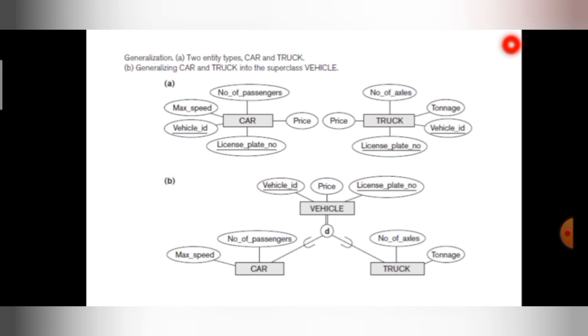What is the common feature? Car and truck both are vehicles only. Both car and truck have the vehicle ID, and also both have the license plate number. Based on that, I can group both car and truck into a single superclass, that is vehicle. Right, guys? That is generalization. Specialization means I'm dividing into subparts based on the specialty. Generalization means I'm grouping the subclasses into a superclass based on the common feature.